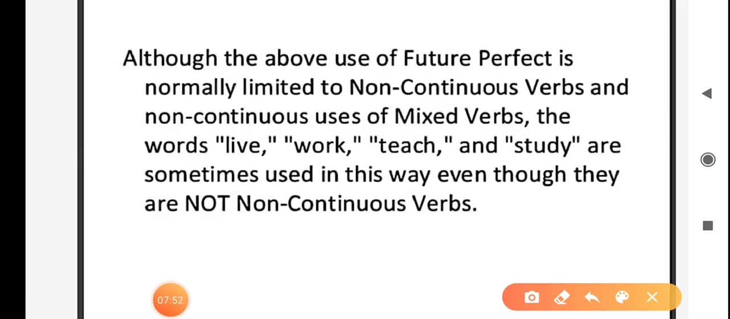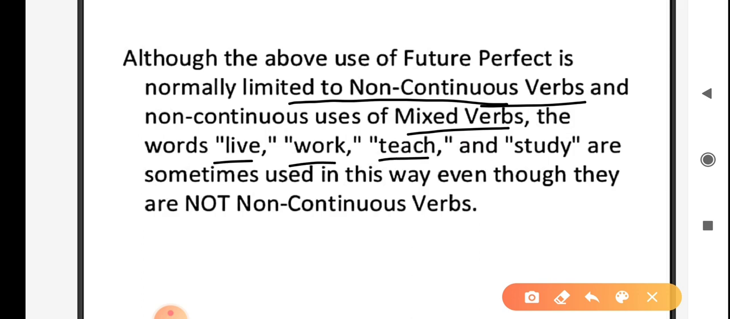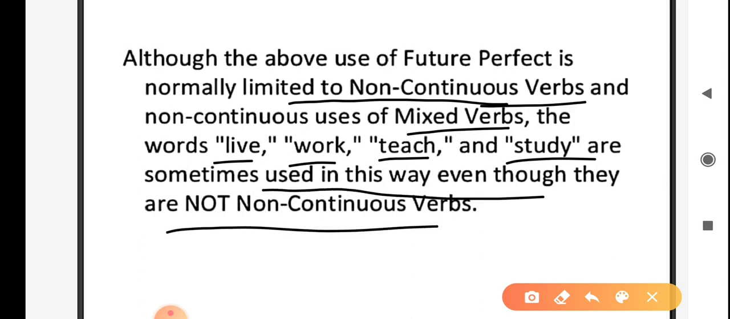Although the above use of future perfect is normally limited to non-continuous verbs and non-continuous uses of mixed verbs, the words live, work, teach, study are sometimes used in this way even though they are not non-continuous verbs.